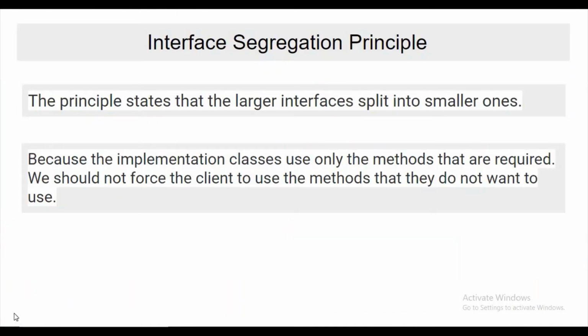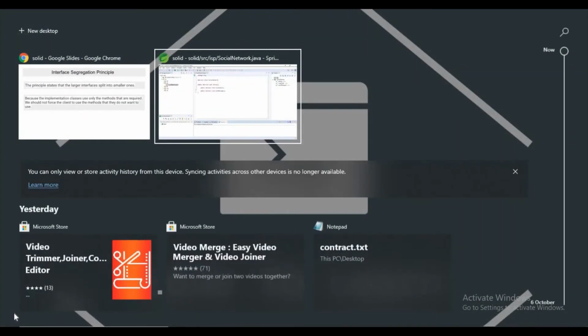Interface segregation principle. The principle states that larger interfaces should be split into smaller ones because the implementation classes should use only the methods that are required. We should not force the client to use the methods that they don't want to use. It means we want to split the larger interface into smaller ones, and we cannot force our client to use methods which they don't want to use, right? I will show you a practical implementation, then you can understand this interface segregation principle clearly.